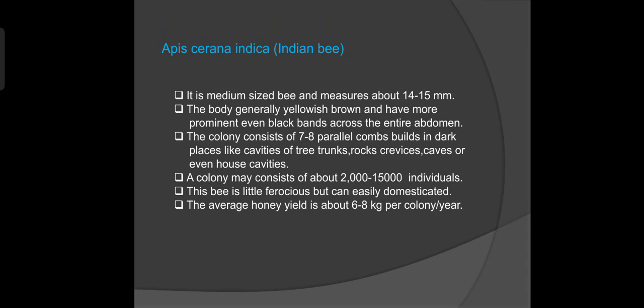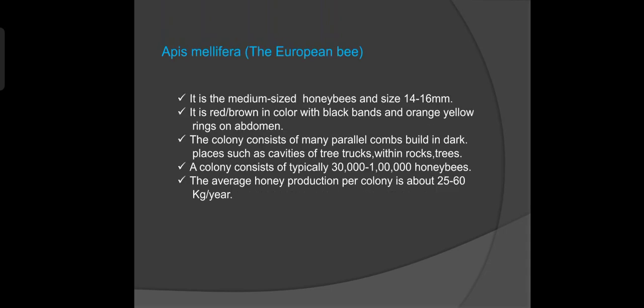This bee is a little ferocious but can be easily domesticated. The average honey yield capacity of Apis cerana indica is 6 to 8 kg per colony per year. It is also very popular in agricultural field, especially in pollination. These are the characteristics of Apis cerana. Now we are going to see the characteristics of Apis mellifera.